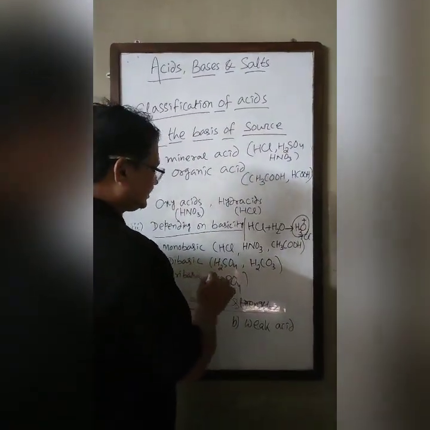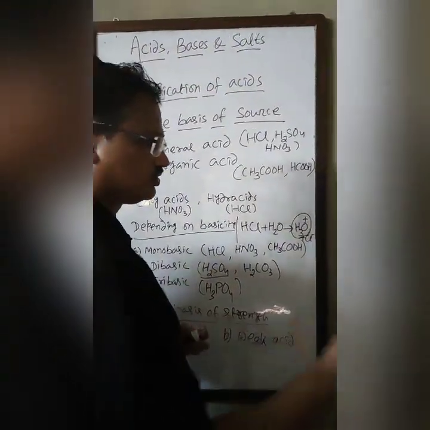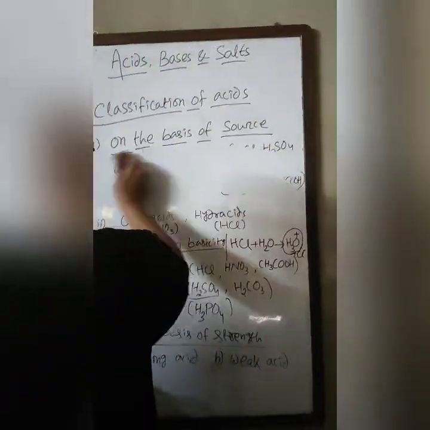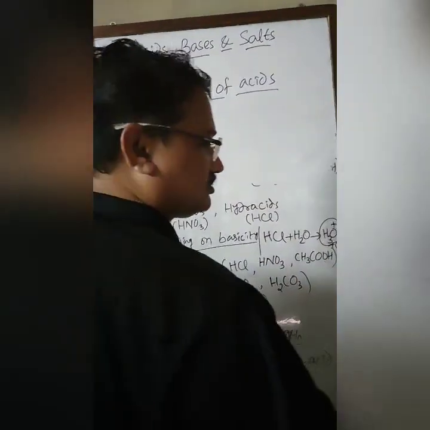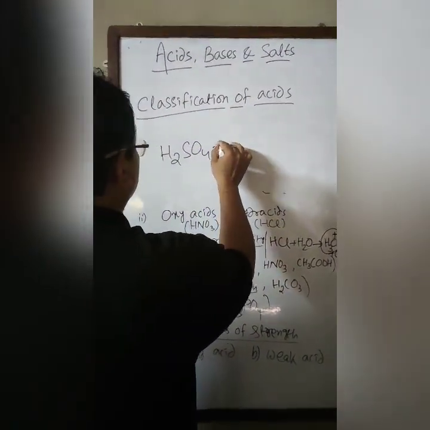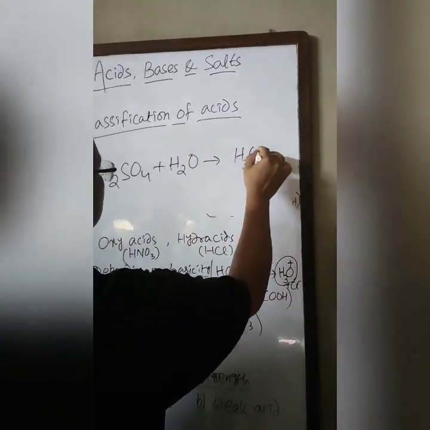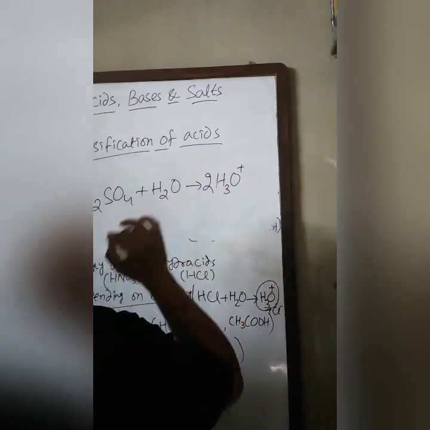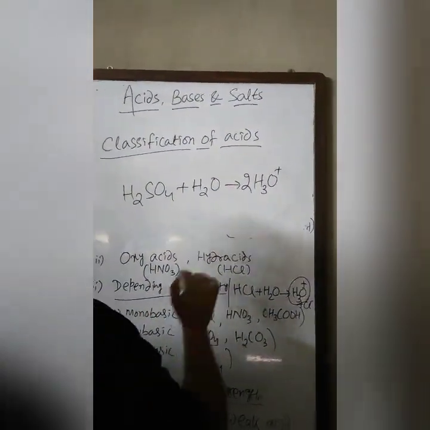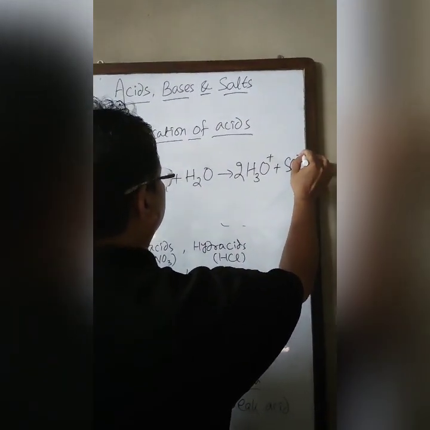And for a dibasic acid, let's take H2SO4. H2SO4 in water produces two hydronium ions and a sulfate ion.